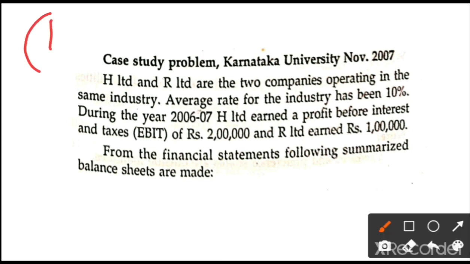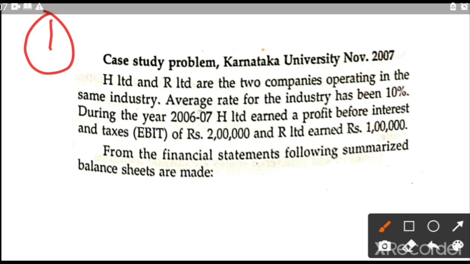This is problem number one for today's homework. This is also a case study. Here, whatever we discussed in the previous class, the problems relate to one company's balance sheet, meaning they are given one company's information. Based on that, we calculate the book value and real value, then we come to a conclusion. But in this problem they are given two companies' information.